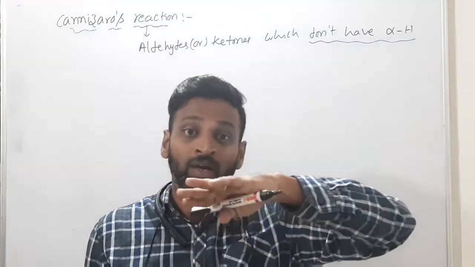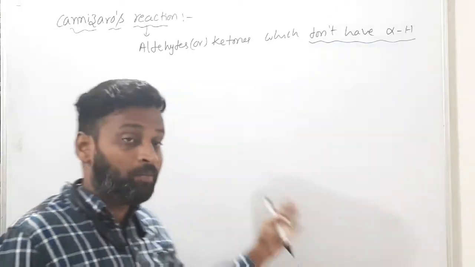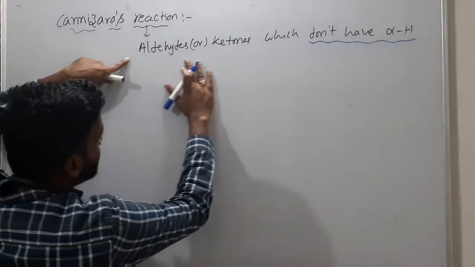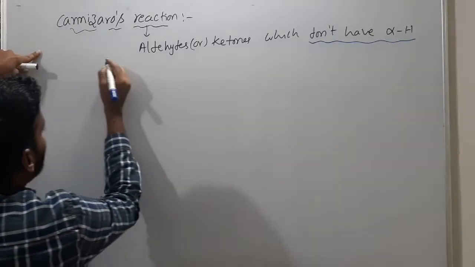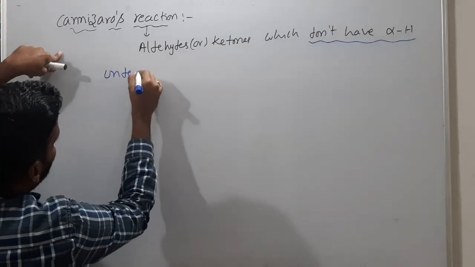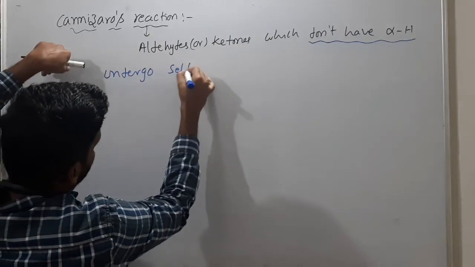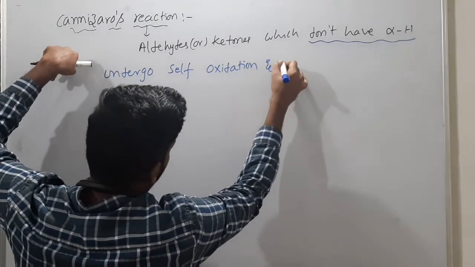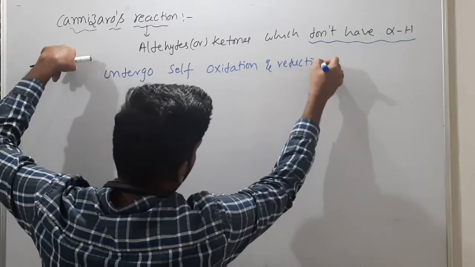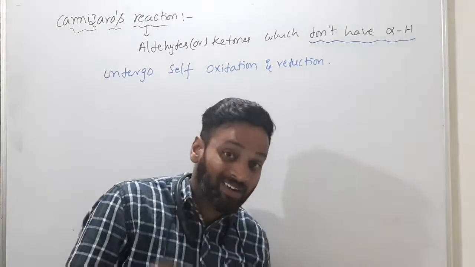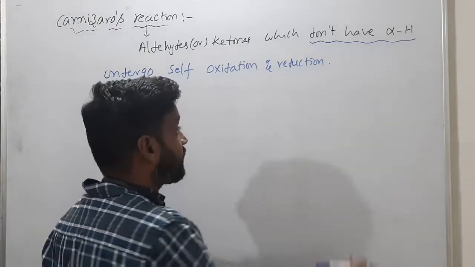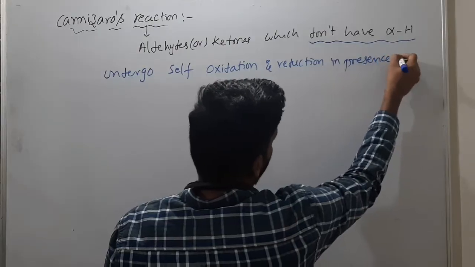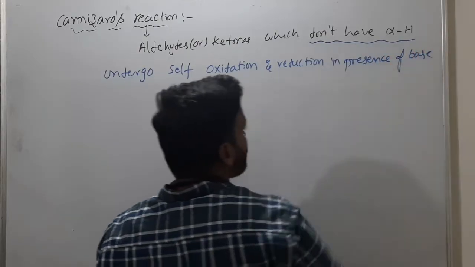In aldol condensation, they have alpha hydrogen, but here they don't. So the Cannizzaro reaction means aldehydes or ketones which don't have alpha hydrogen undergo self oxidation and reduction in presence of base or acid.